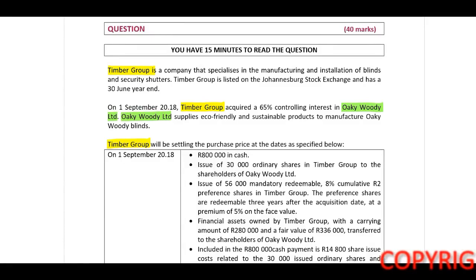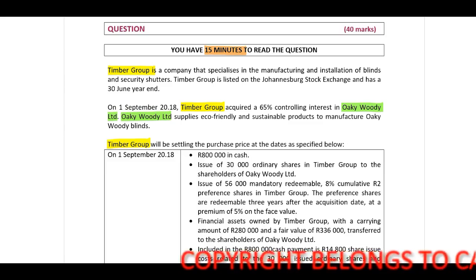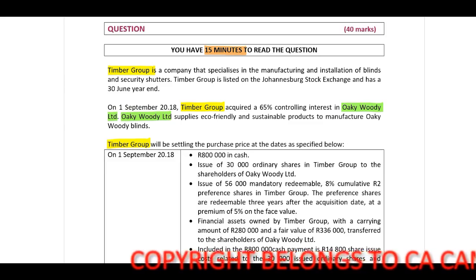Welcome to this question. You have 15 minutes to read the question. You will identify when we look at group entities. I prefer to make use of different colors for my different entities to ensure that I understand the group structure.